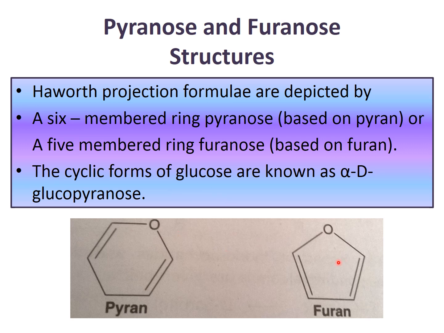Fructose will have this structure, whereas galactose and glucose will have this structure. These are known as Haworth projection formula, which depicted that pyran is a 6-membered ring and furan is a 5-membered ring. All keto sugars have the furan ring and all aldose sugars have the pyran ring.